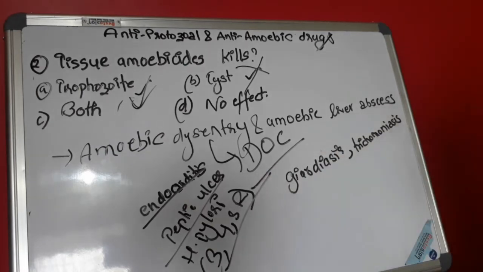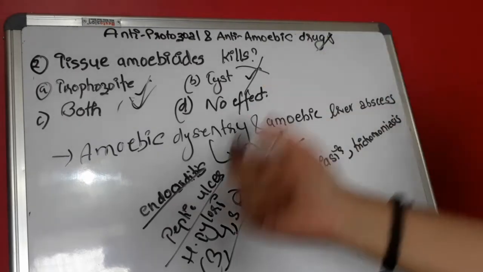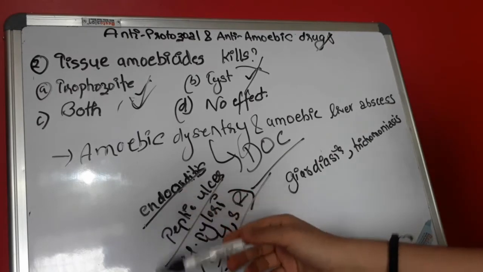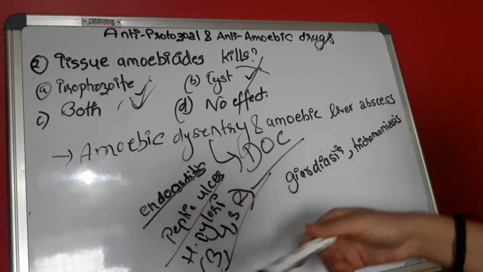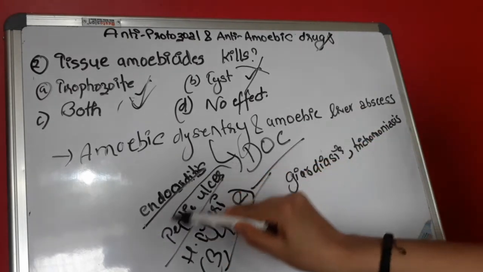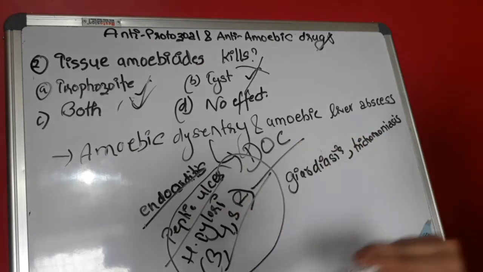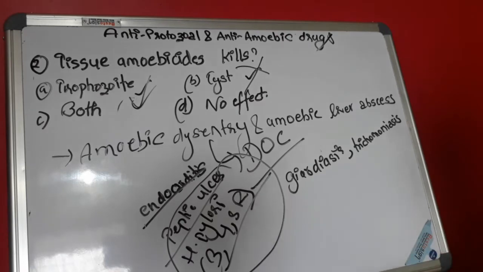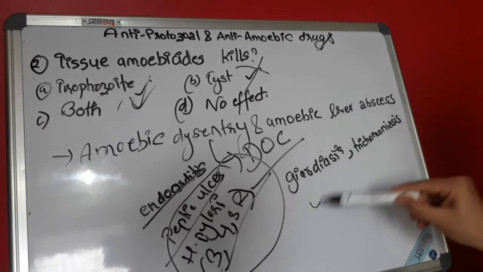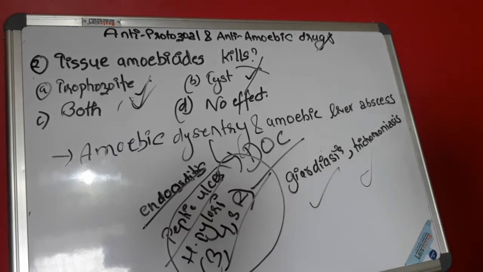So at least you should know these points about tissue amoebicides. They kill the trophozoites. They are used in amoebic dysentery and amoebic liver abscess. They are also used for the treatment of anaerobic bacterial infections like endocarditis, brain abscess, and post-surgical infections. They are used in triple, quadruple, and sequential regimens of H. pylori induced peptic ulcer. They are also the drug of choice for giardiasis and trichomoniasis.